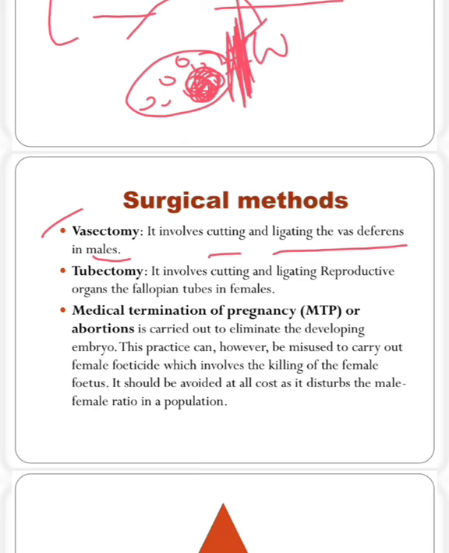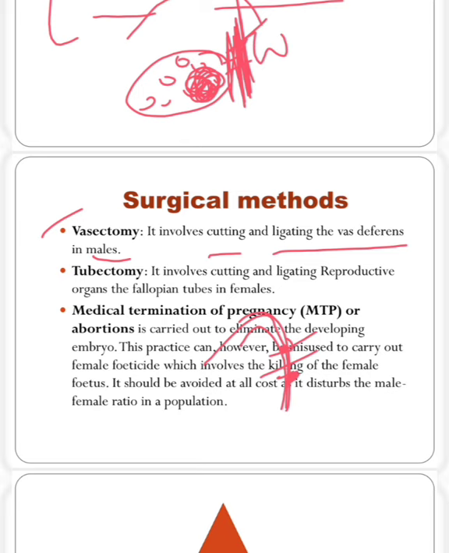If this vas deferens is cut, and they tie it or seal this area, the sperm cannot come this side. This process is known as vasectomy.